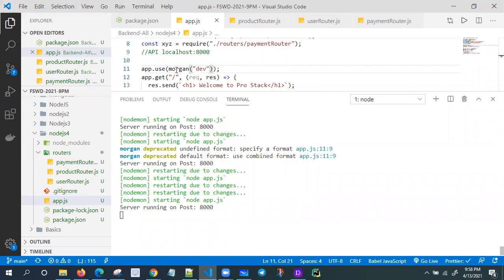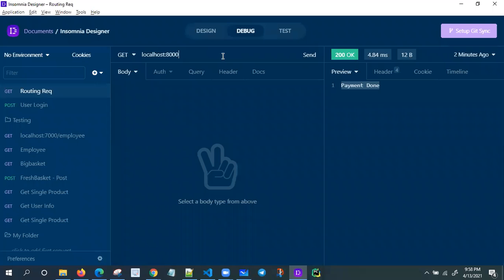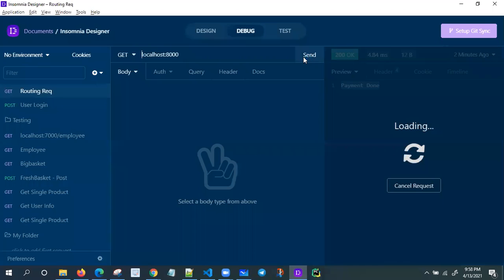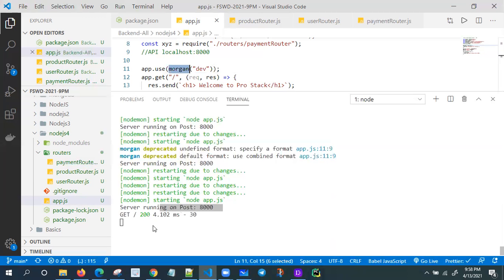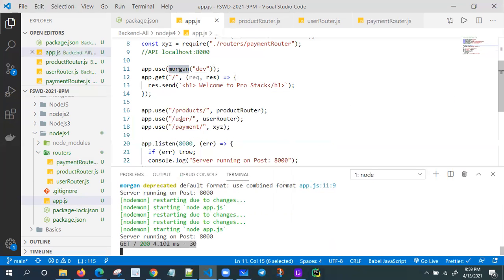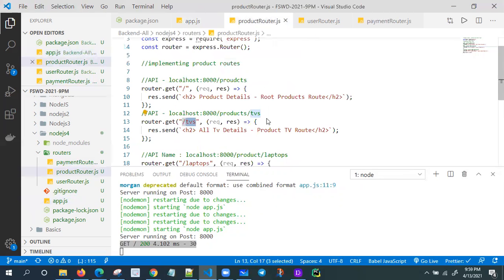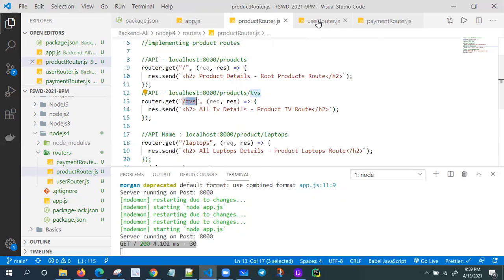What is Morgan? It is an HTTP logger. So if a user is trying to access a URL, it is going to register that URL. Now look at this one, get. It is a get, right? Obviously get. We have multiple URLs, like all product related URLs. Go to one of the product ones. I think products laptops is also get. Any post is there? Might be user is a post.